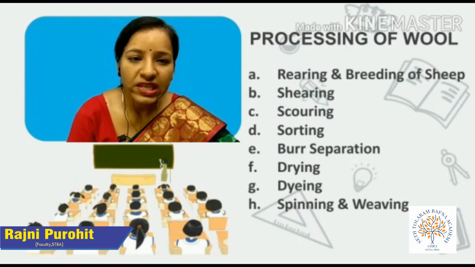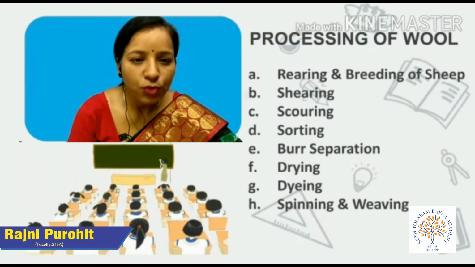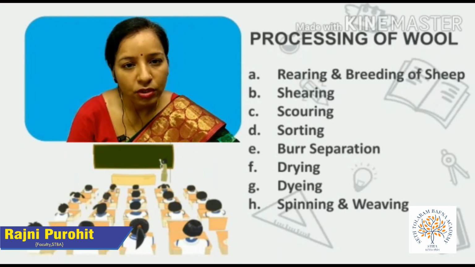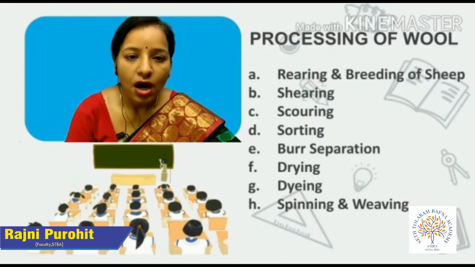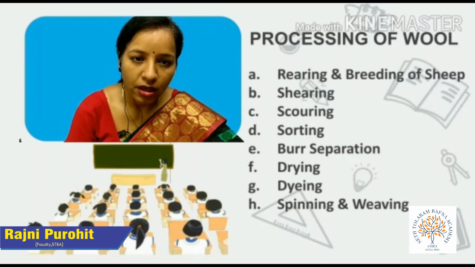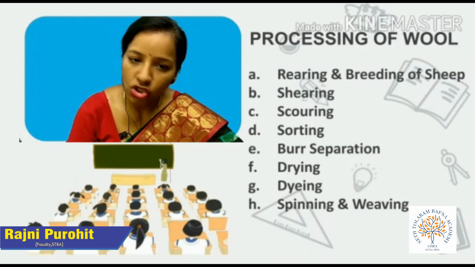Now we move to the second step, that is called shearing. In this process of shearing, the fleece of the sheep or the hairs of the sheep are removed along with a thin layer of skin, and this is known as shearing.